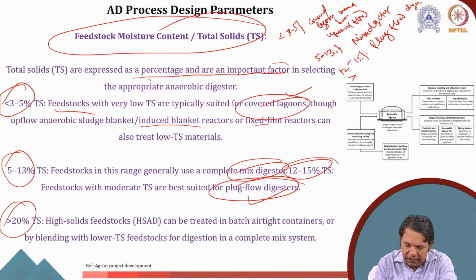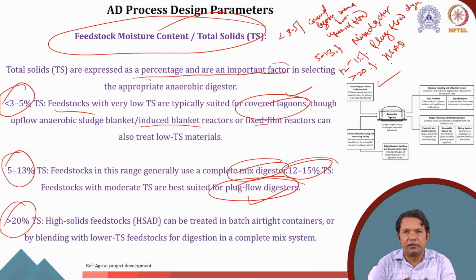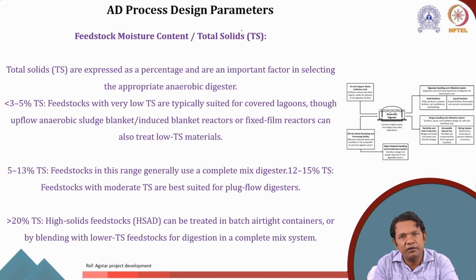If you have greater than 20%, then high solid anaerobic digester. So the moisture content, or the total solid content in the feedstock, is one of the most important parameters that helps us decide the type of digester or reactor we will choose, and that eventually affects all the process design parameters.